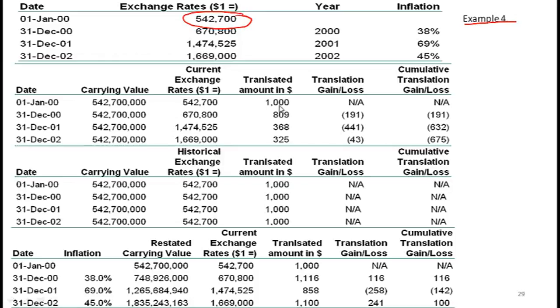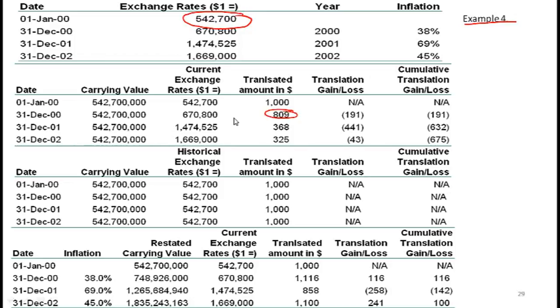So when the asset was purchased on 1 January, the translated value is $1,000. Then on 31st December, the carrying value for a fixed asset such as this does not change. Let's say this is land where there is no depreciation. But now the exchange rate at the end of the year, 31st December 2000, is 670,800.